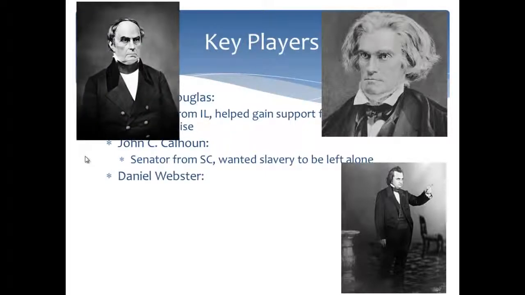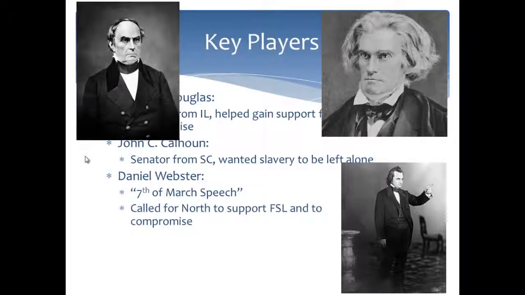Daniel Webster, we remember him, member 2 of 3 of the Great Triumvirate. He is from New England. He gives a very famous speech, the 7th of March speech. You should be very familiar with that. It's this idea that he asked Northerners to support the fugitive slave law, which we'll talk about, and to compromise. So he really helped many in the North support the Compromise of 1850, and in the process, many abolitionists turned against him. They felt like he sold out.